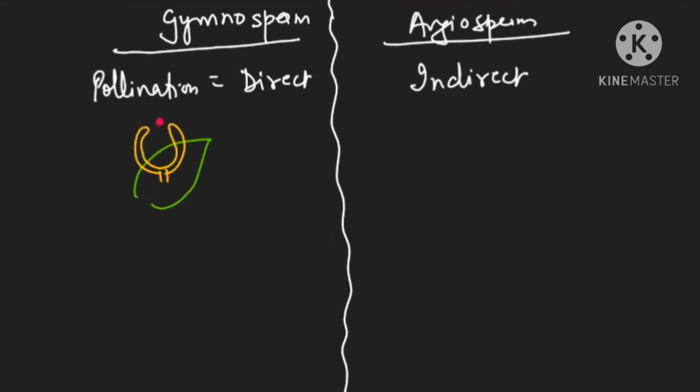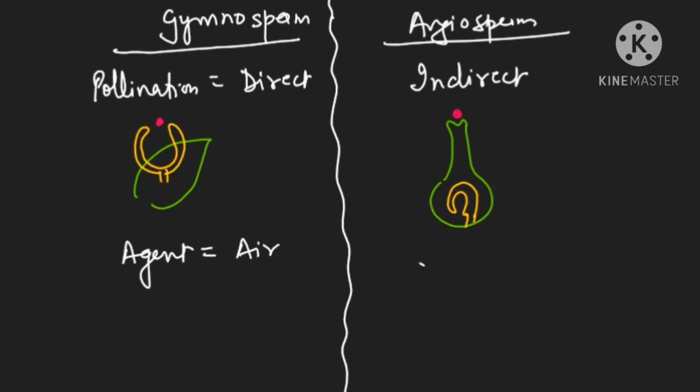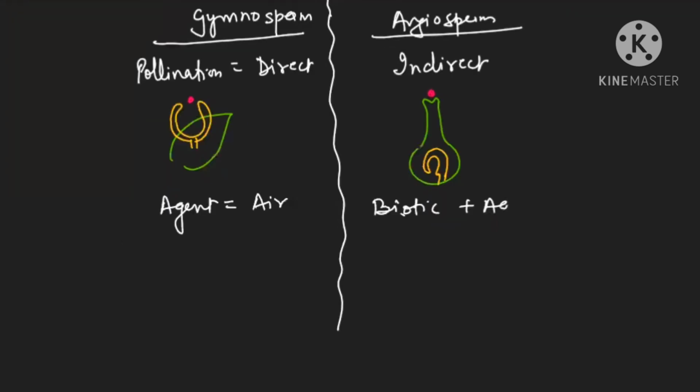But in case of angiosperms, we are having ovary, style and stigma, meaning the ovule is covered from all the sides. The pollen grain cannot come directly, it has to land only on the stigma. So we will say gymnosperm shows direct pollination, but angiosperm shows indirect pollination. As for agents, gymnosperms have started using air, and angiosperms use both biotic as well as abiotic agents. They use every agent. Is it clear?